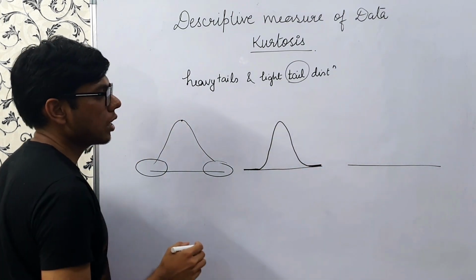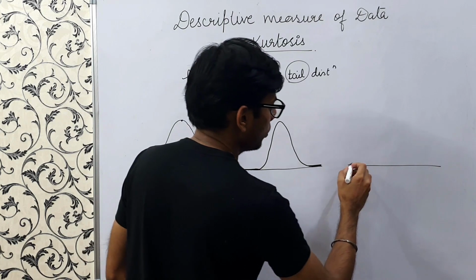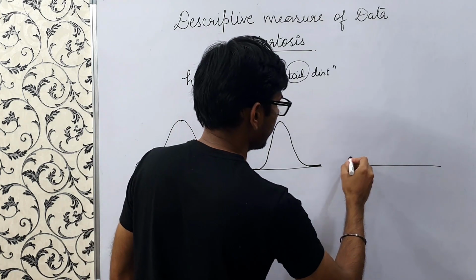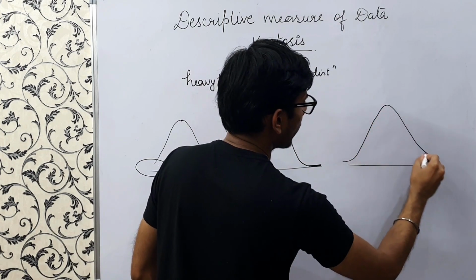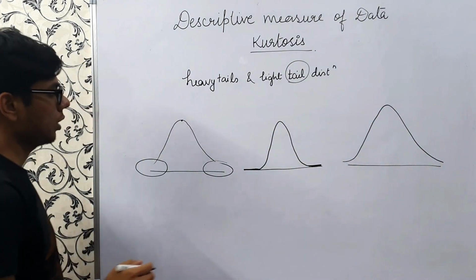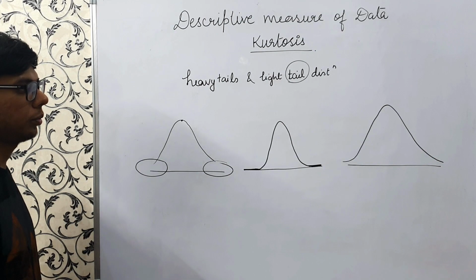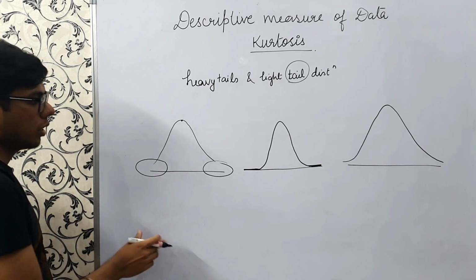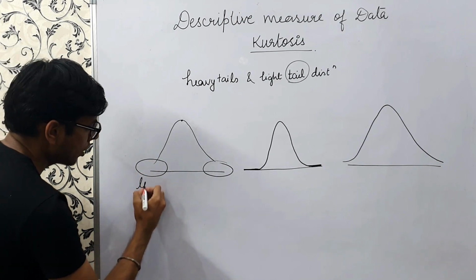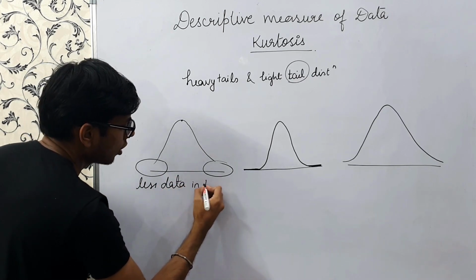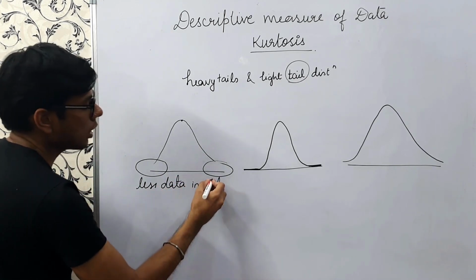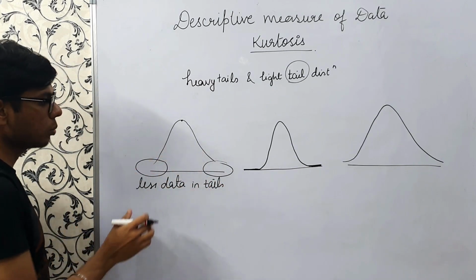This is case 2. And this is case 3. In this case, if you see, there is very little data in the tails. So this is nothing but a light tail distribution.